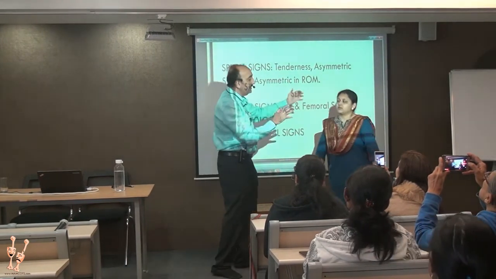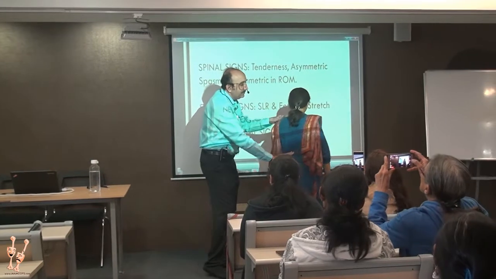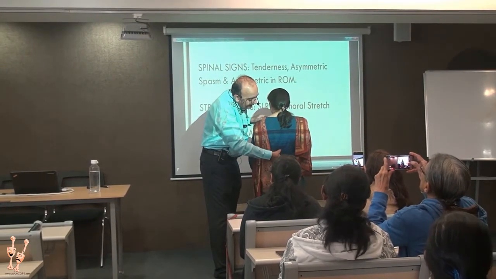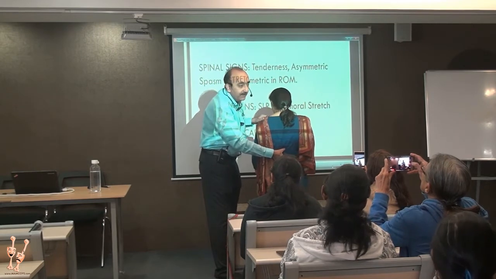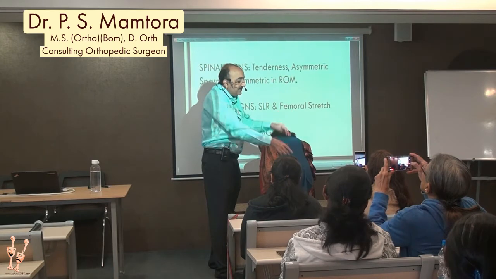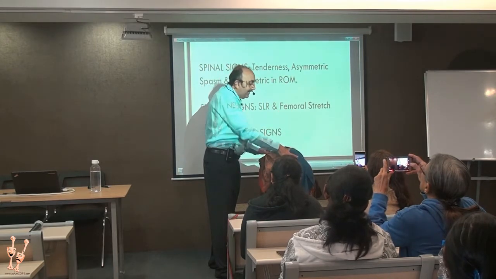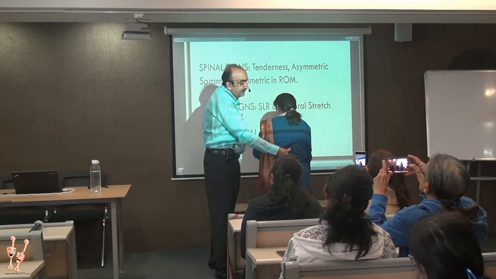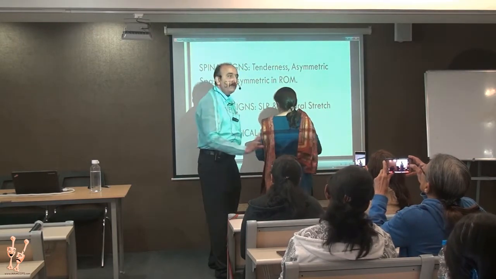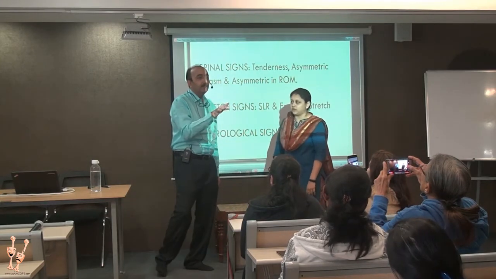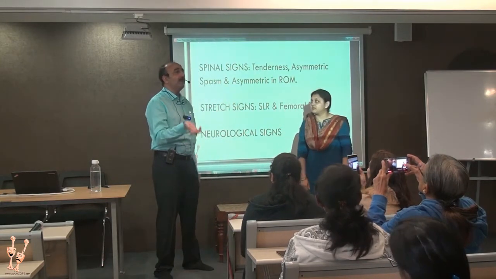How do you know that? Just keep your hand in the upper part of sacrum and the upper part of lumbar spine and ask them to flex. So your fingers will start spreading apart. Or you keep it there and then ask them to come back, so they'll come near each other. So one way or the other, you will know that it is the spine which is moving and not the hips.